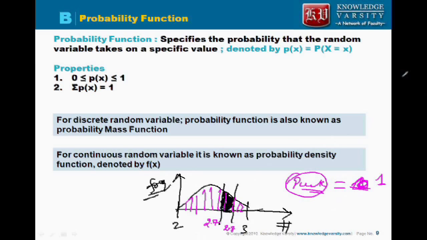Okay, now I will give some example. Let's take some example of both of these so as to understand this in slight detail. Let's say I denote a probability function, f(x) is equal to x, when x is between 2 and 4.